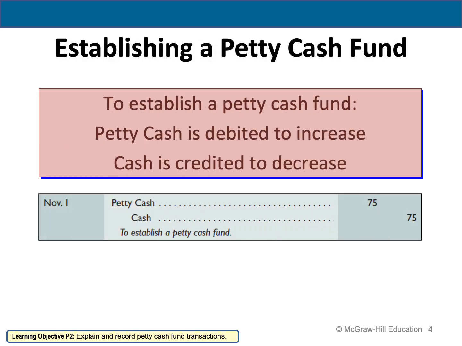The most important part here is how you are going to prepare the establishment of a petty cash fund journal entry. So now, if they told you that the company wants to take out of their budget 75 BD to be a petty cash, how are you going to establish a petty cash fund entry? You're going to record it as petty cash to cash. How much do you want to specify for the petty cash?